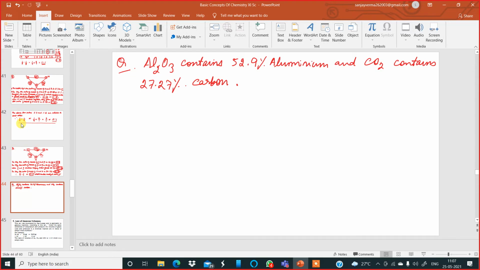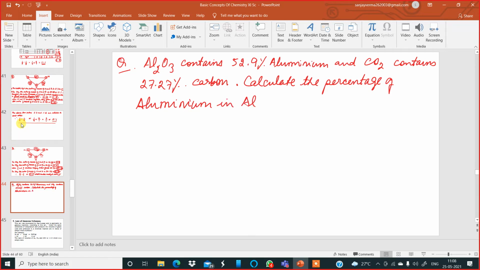Now the question says: calculate the percentage of aluminium in aluminium carbide, Al4C3. This is aluminium carbide,